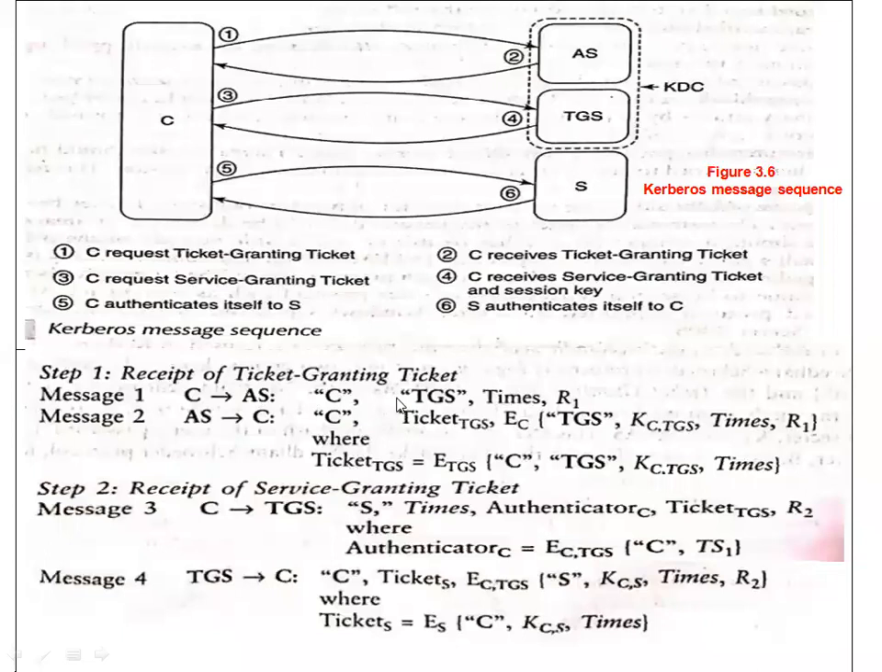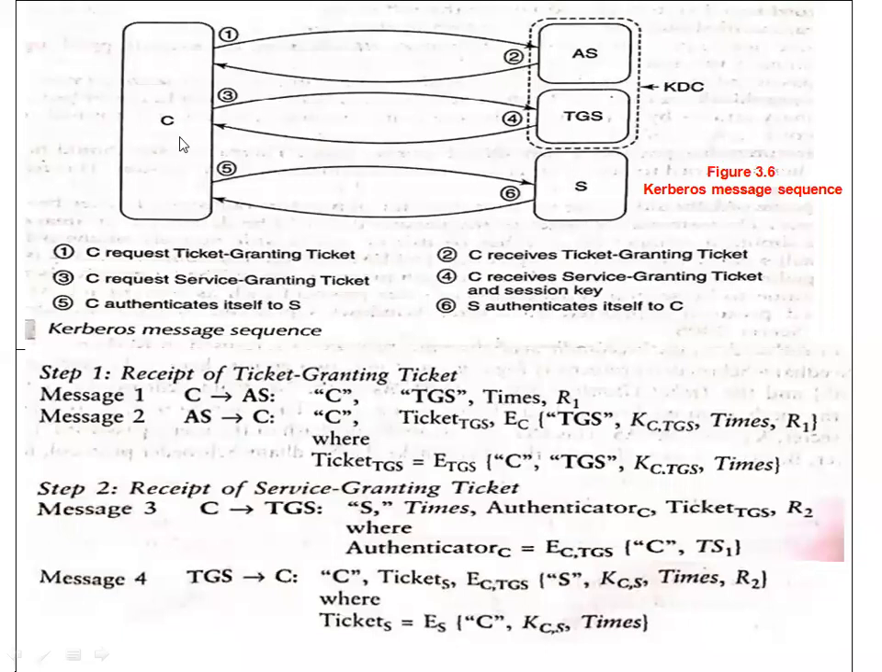What is happening in step number 1? C is requesting a ticket granting ticket. You see, C is requesting the authentication server: I want to interact with the server, please give me the permission. Then the authentication server will give permission to C. That is happening in message 2. C receives the ticket granting ticket from the authentication server.